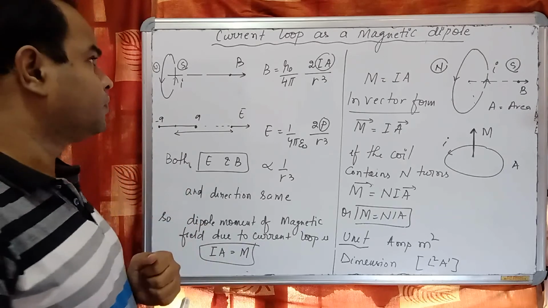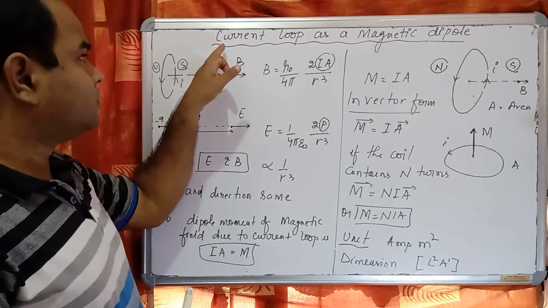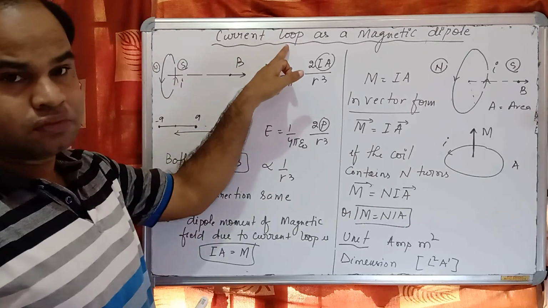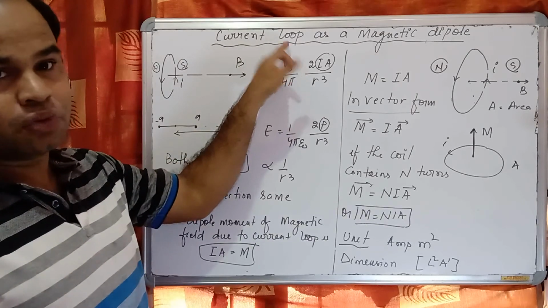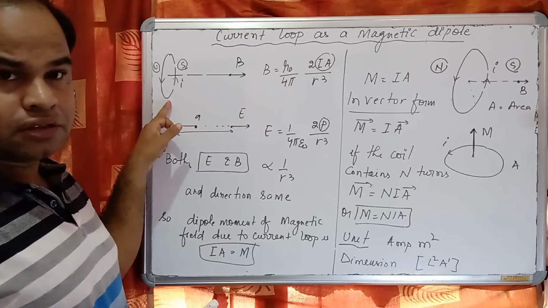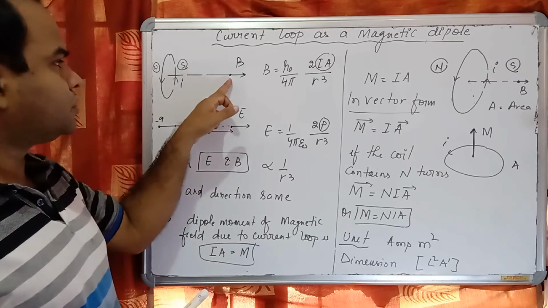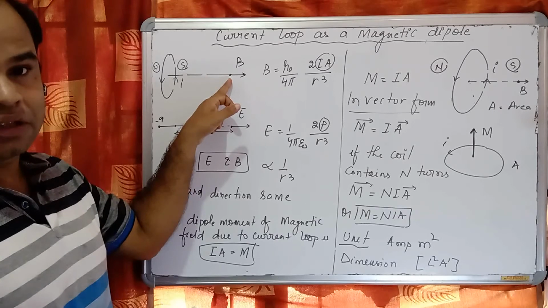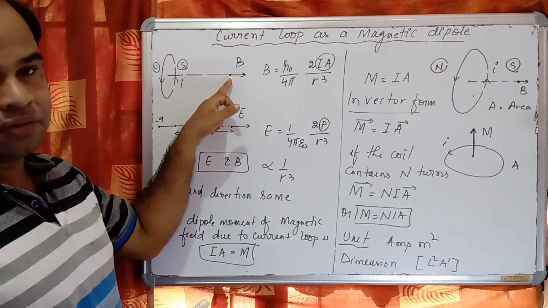Okay? Or you can say this current loop is a magnetic dipole. If we take a circular current carrying conductor, at r distance from it,